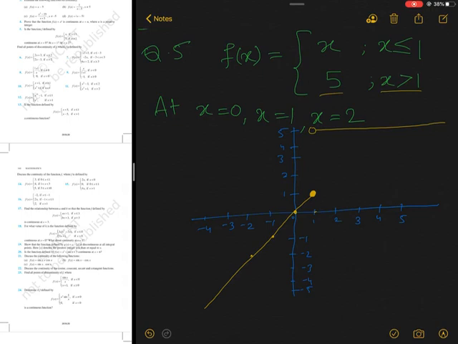Now can you tell me about the continuity at point 0? Check at 0. It is very visible that this is continuous at 0. What about point 1? It is discontinuous at point 1. What about point 2? You can say it is continuous at point 2. Now how to prove this or how to see this mathematically?